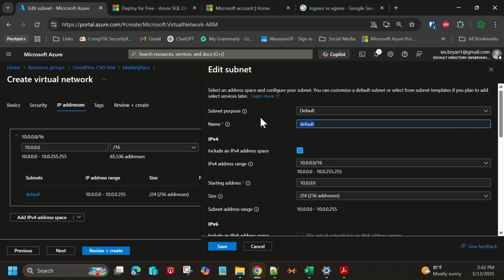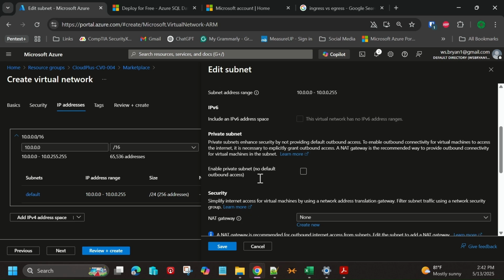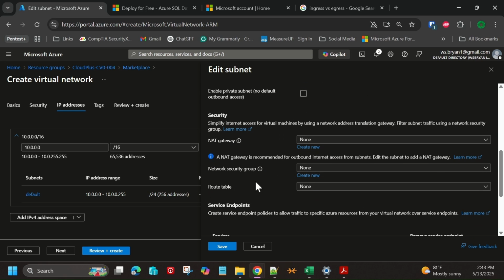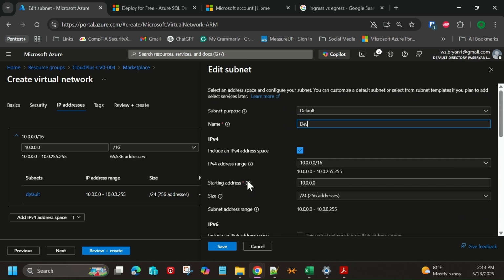So instead of this one being called default, I'm going to call this dev, and we can see the IP address range. Remember from your network fundamentals, the slash notation, /24, we're giving it a 24-bit subnet mask, and that will give us our subnet address range, and if we wanted to enable IPv6, we could. And when it comes to security, network security groups, we're not going to do any of that.